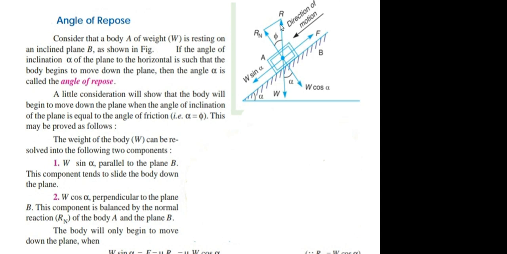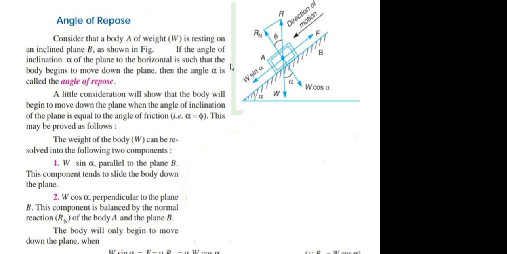Now here R is the reaction, Rn is the normal reaction, F is the frictional force. As the body moves in downward direction, frictional force will act in upward direction. This is the direction of motion, that is in downward direction. So alpha is the angle of inclination of this inclined plane with the horizontal. This vertical force W, that is the weight of body A, will have two components, W cos alpha and W sin alpha.